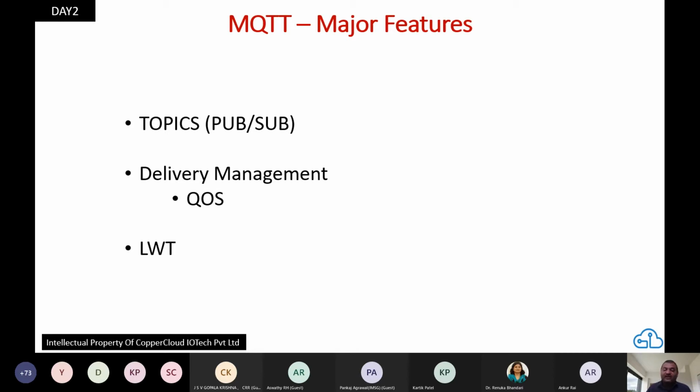These are ways to make sure that messages get delivered between parties. Okay. So there is a notion of something called QoS, quality of service. QoS 0 means there is no assurance your message will be delivered. The moment you give a message to MQTT, it will send it once to the receiver. It will not ask for acknowledgement. If the receiver doesn't receive it, it's not going to transmit the message again. So it's a fire and forget kind of thing.